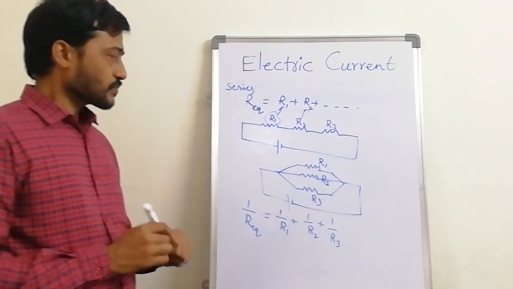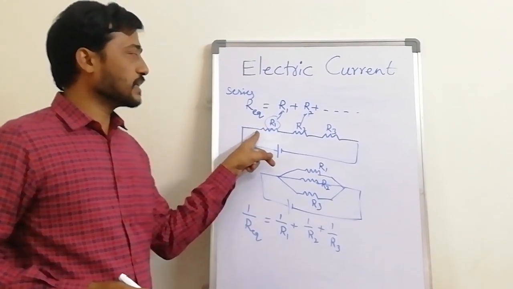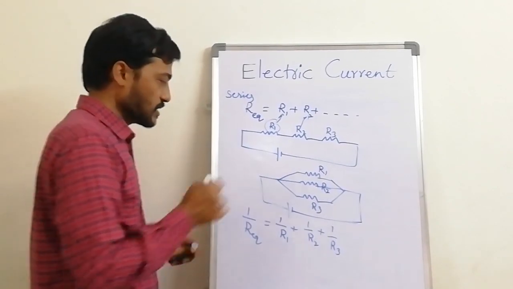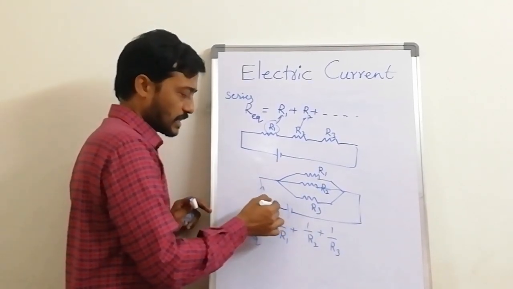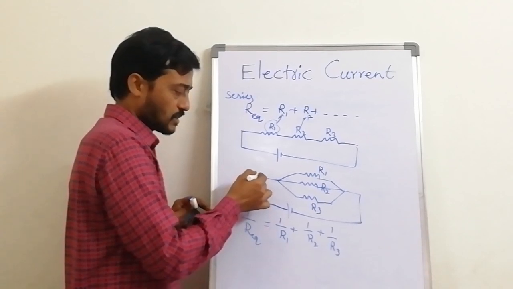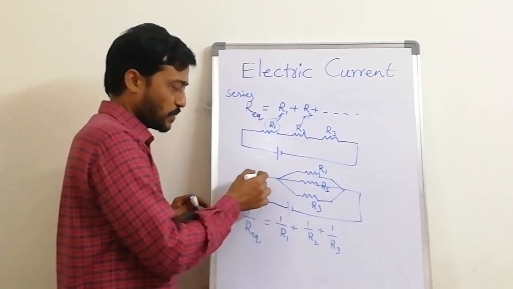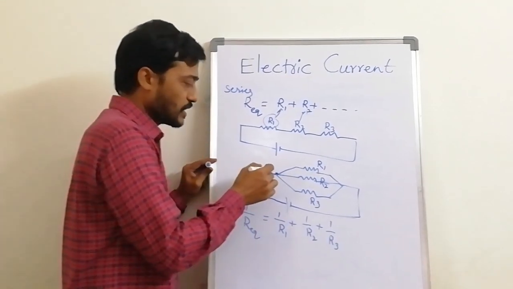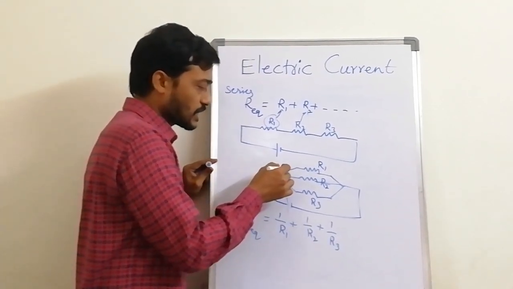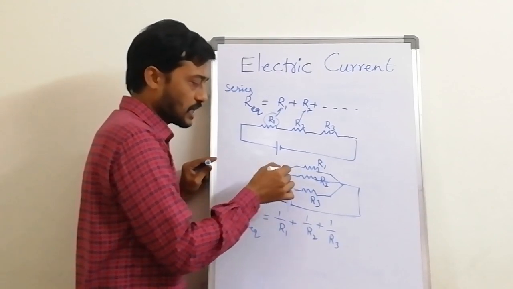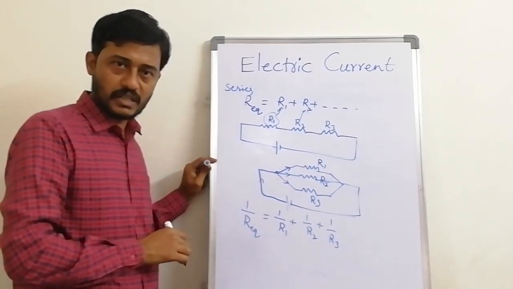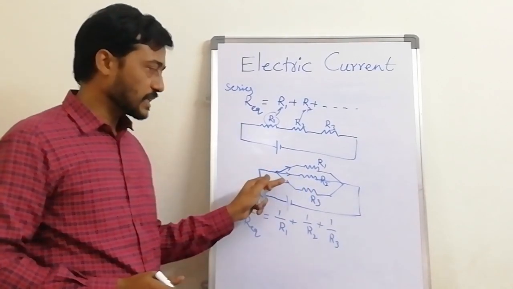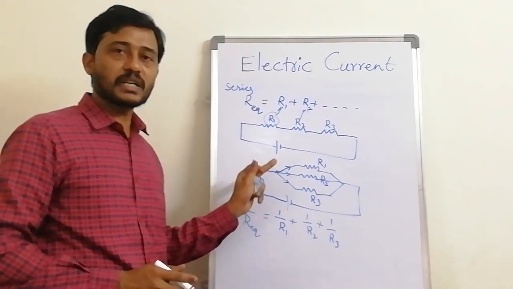So here in series the current is the same. Here the current is divided. For example, in this conductor there are some free electrons. Assume some coulombs of electrons are passing and enter this point, which we call a junction. Now what will happen? A few of the electrons will go in one path, a few here, a few here. So here the current is divided into a number of paths. When current is divided, it comes under parallel.